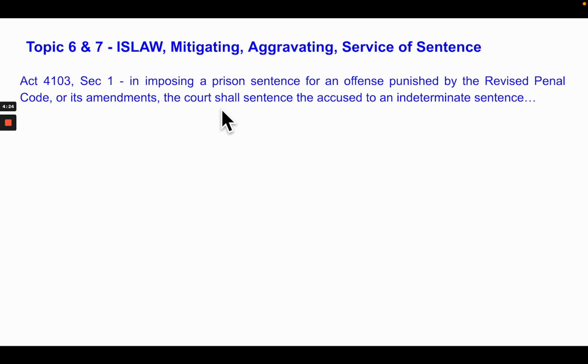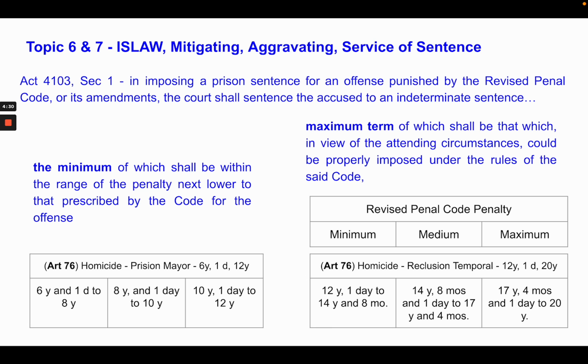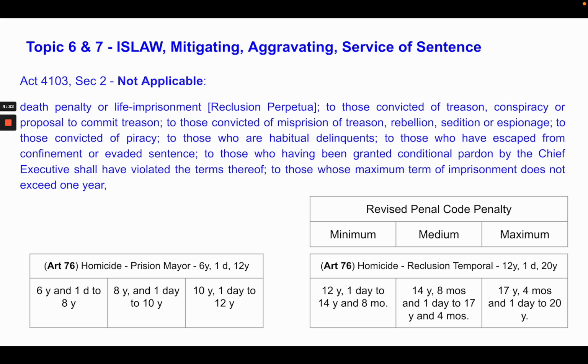But the indeterminate sentence law cannot be applicable if the penalty is death penalty or life imprisonment. Take note, there's a Supreme Court circular that says life imprisonment, you include reclusion perpetua.